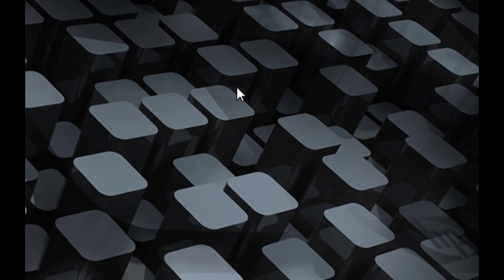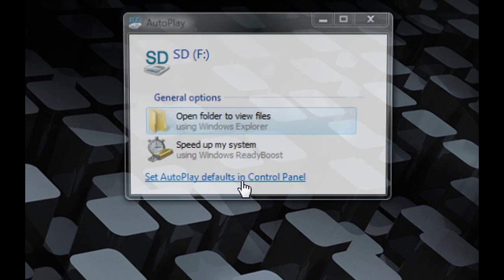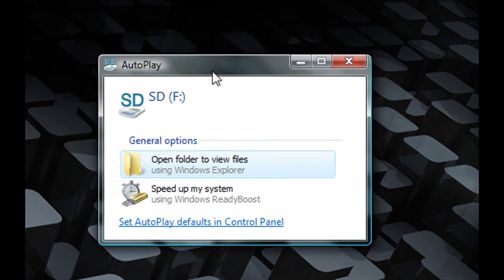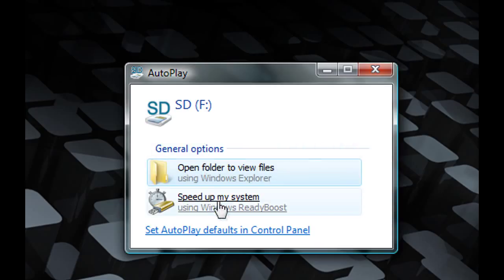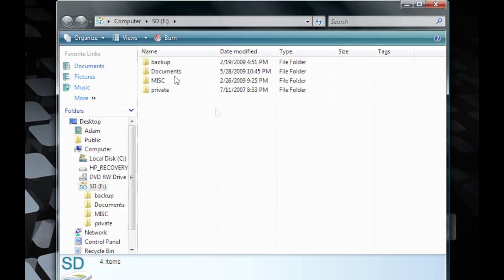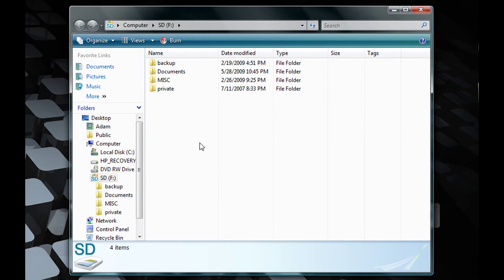I am using an SD card. It said autoplay. What you do is click on open, or you can click on speed up my system, but there's another way to access that for flash drives that are already plugged in, or SD cards that are already plugged in. So I'm going to click on this for now.